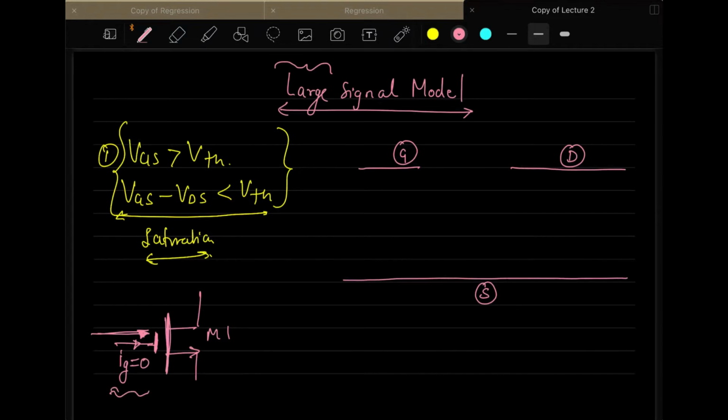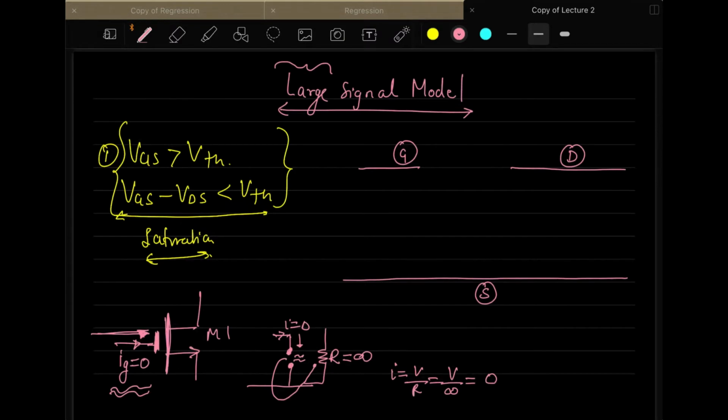So the gate current flowing in it is zero. If there is no current flowing, it's an open circuit, because only if it's an open circuit will current not flow through it. And if it is an open circuit, it has a very high resistance. You can say that the resistance is very high. Let us call it infinity. So if the resistance is very high, I is equal to V by R, and if you put infinity here then the current will become zero. So by saying it's an open circuit, it means the resistance is infinite. You can say it like that also.